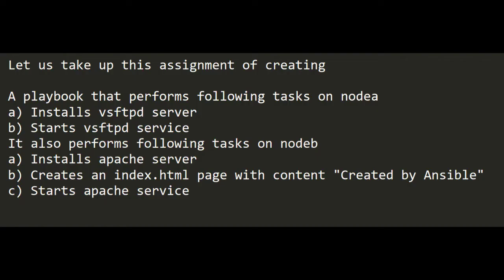If so much theory is too much for you, don't worry. Once you start writing playbooks, these concepts will grow on you. Let's take up this assignment of creating a playbook that performs the following tasks on node A: installs VSFTPD server, starts VSFTPD service. It also performs the following tasks on node B: installs Apache server, creates an index HTML page with the following content and starts Apache service.